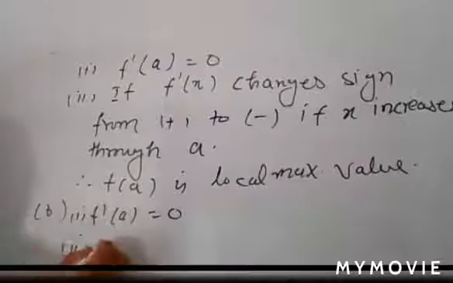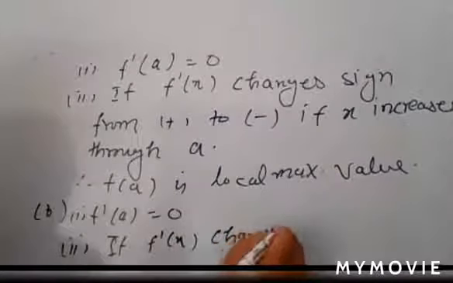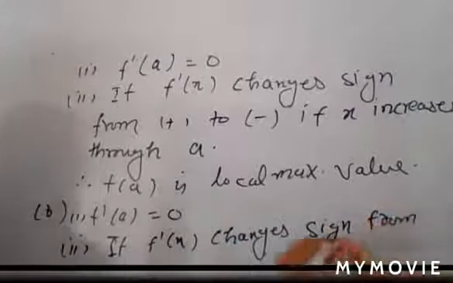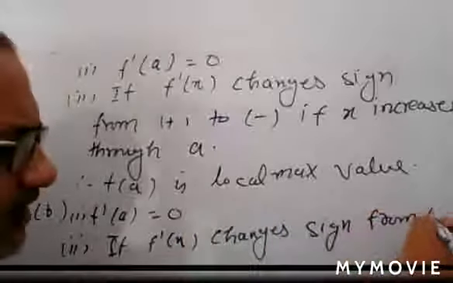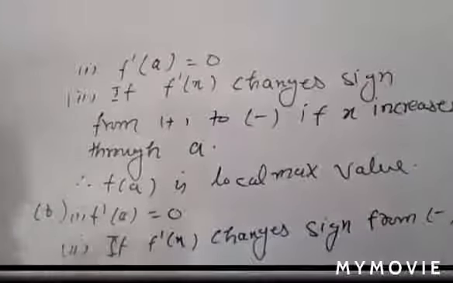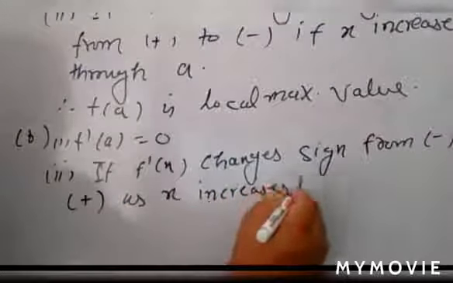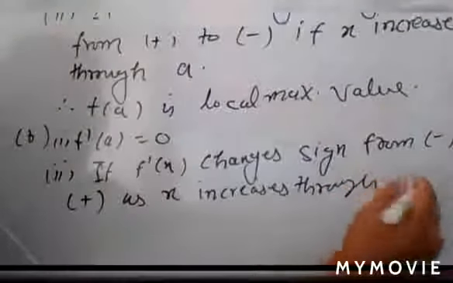Now the second condition: if f dash x changes sign from negative to positive as x increases through a.